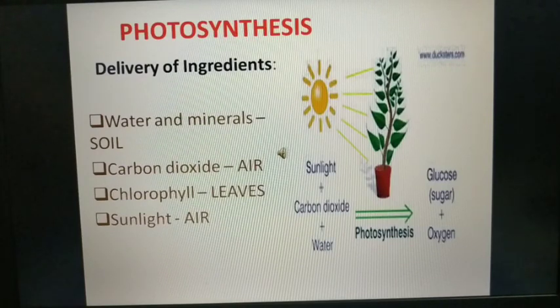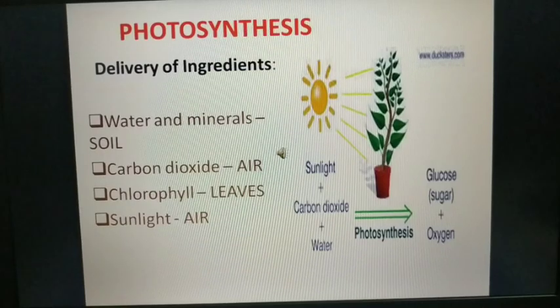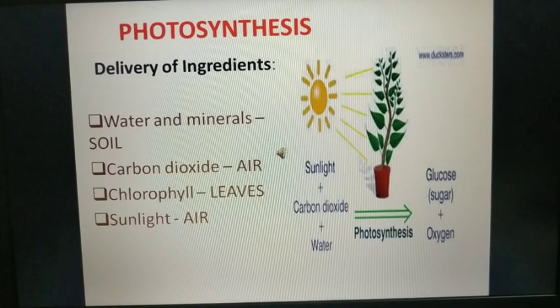So where do these ingredients come from, students? Yes, these ingredients are coming from specific places. Let's try to answer where they are delivered from. Water and minerals are delivered from the soil. The minerals, vitamins and nutrients which are required by the plants dissolve in the water, and water is carried up to the leaf. In this way, water and minerals are delivered from soil.